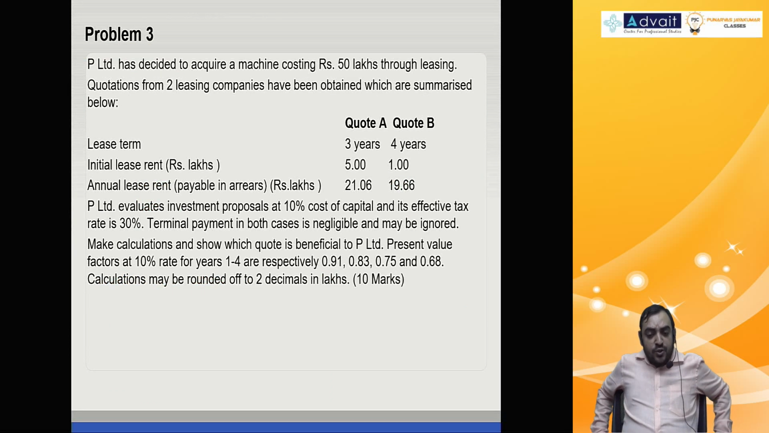P Limited has decided to acquire a machine costing 50 lakhs through leasing. Quotations from 2 leasing companies have been obtained, which are summarized below. Quote A, quote B. Lease term 3 years, 4 years.